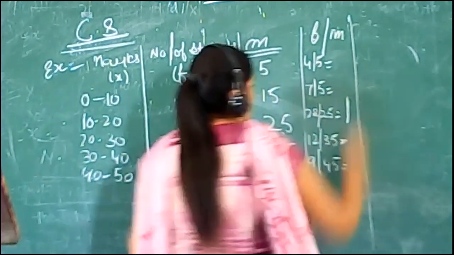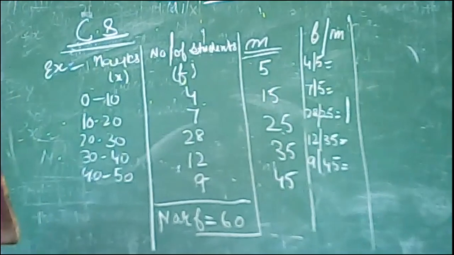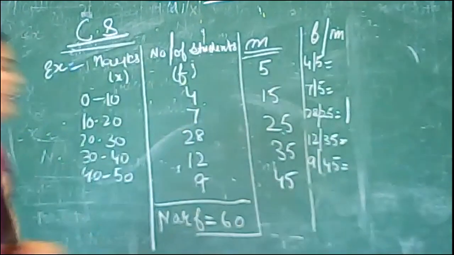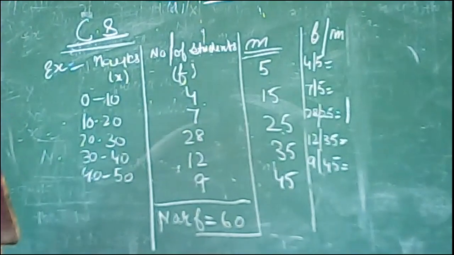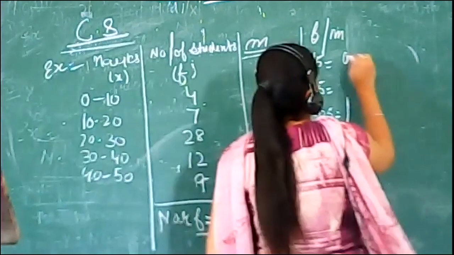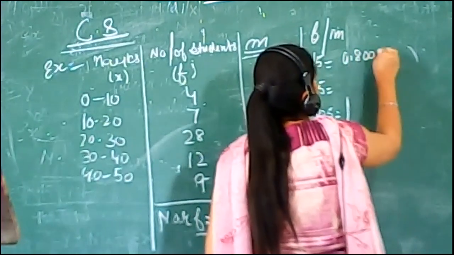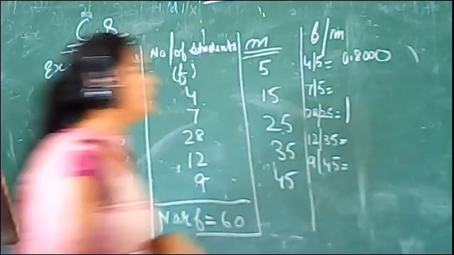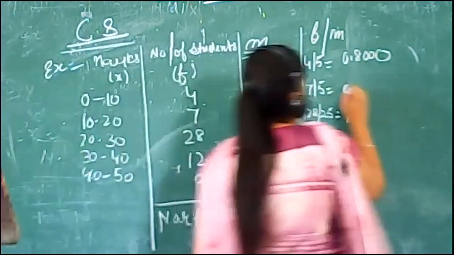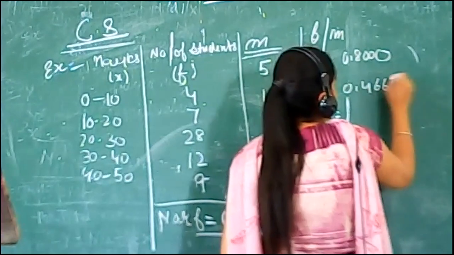After dividing these values, we find the new values. 4 divided by 5 is 0.8000. 7 divided by 15 is 0.4667.